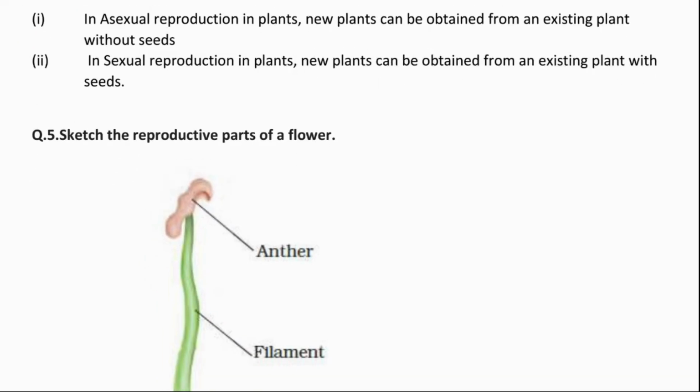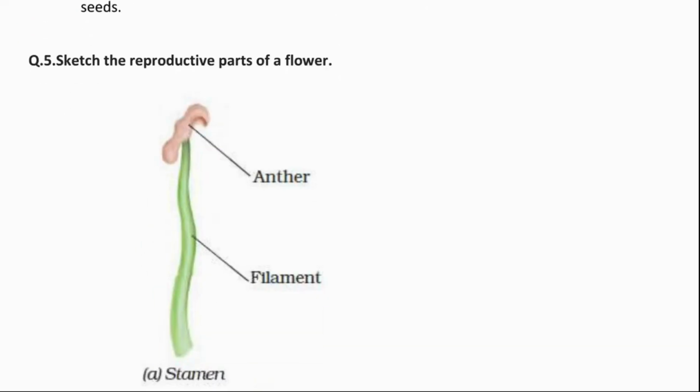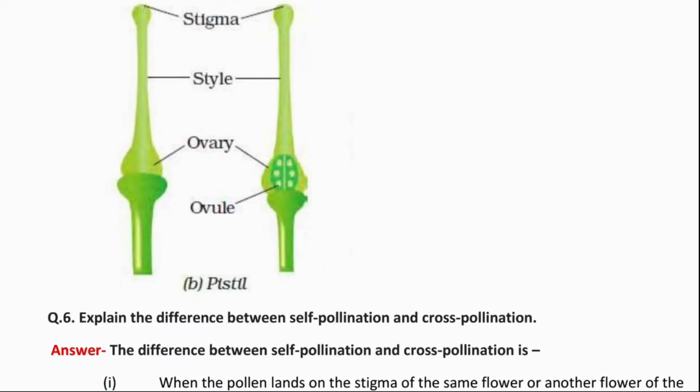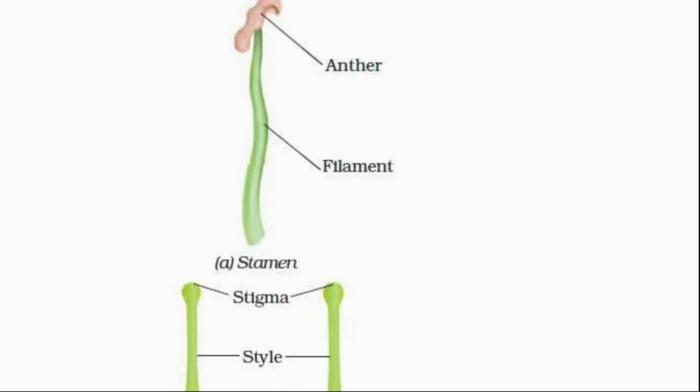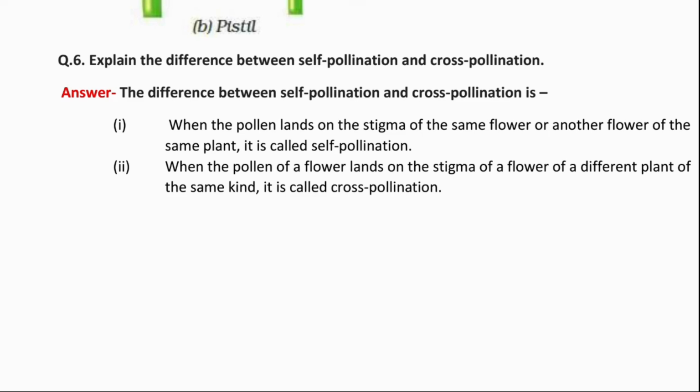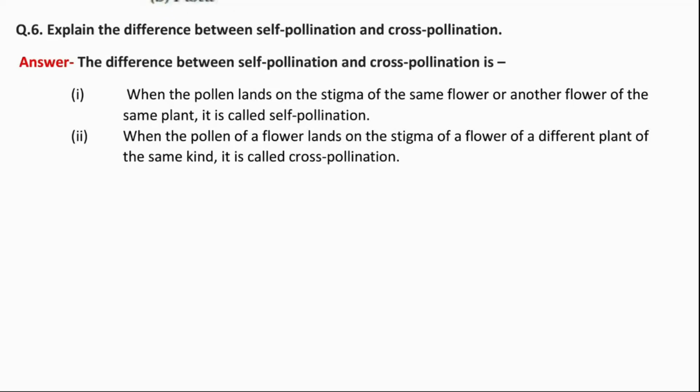Question 5. Sketch the reproductive parts of a flower. You can see here stamen, the male reproductive part, and then pistil, the female reproductive part. Both are present here, and please practice this diagram. Question 6. Explain the difference between self-pollination and cross-pollination. When the pollen lands on the stigma of the same flower or another flower of the same plant, it is called self-pollination. When the pollen of a flower lands on the stigma of a flower of a different plant of the same kind, it is called cross-pollination.